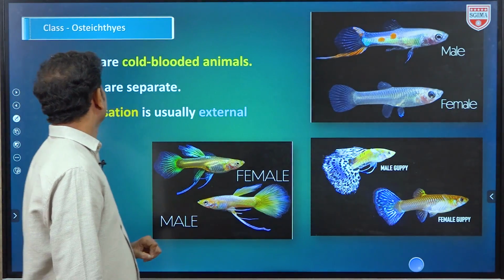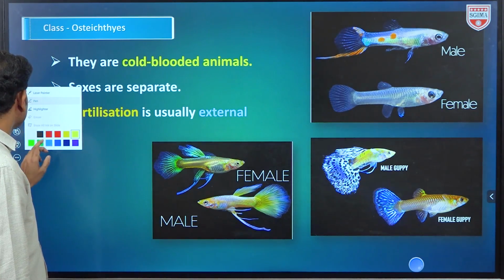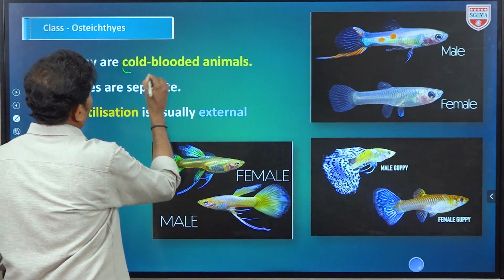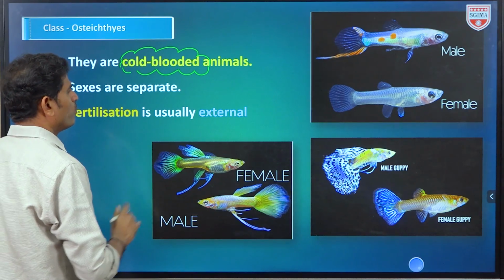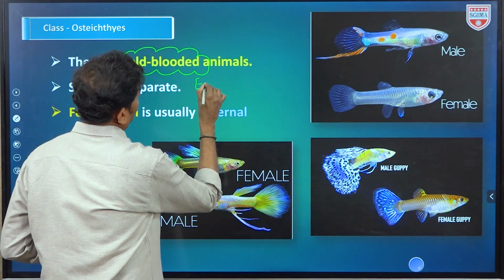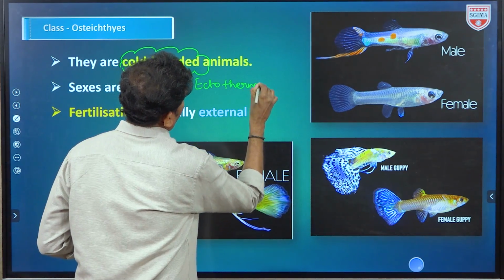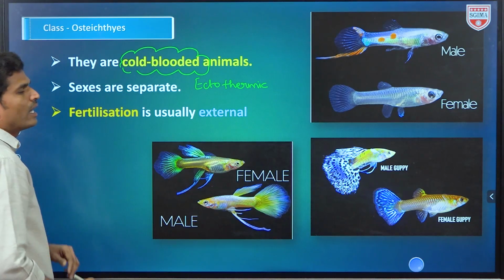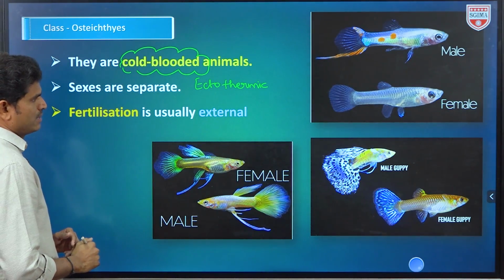Next point. Here they mention that these organisms are cold-blooded organisms. Cold-blooded are also called ectothermic organisms. Ectothermic organisms. Okay, and they are also called poikilothermic organisms. Ectothermic, poikilothermic and cold-blooded organisms.